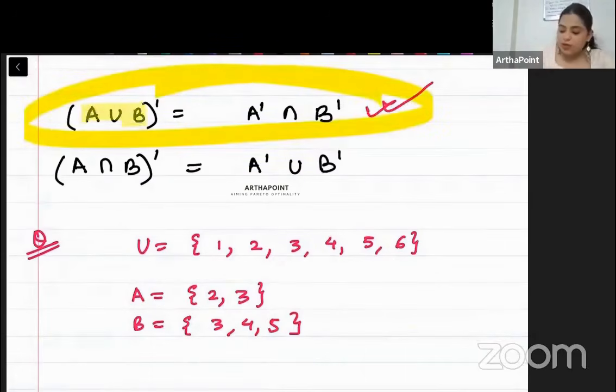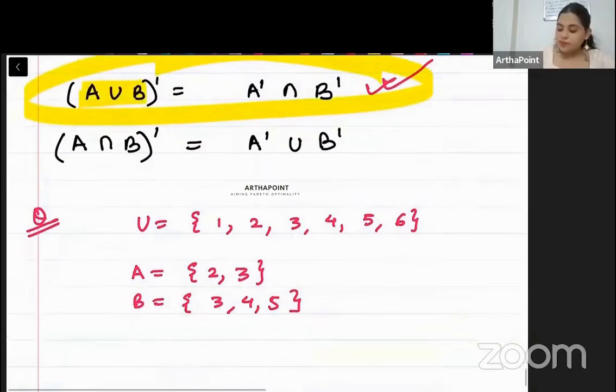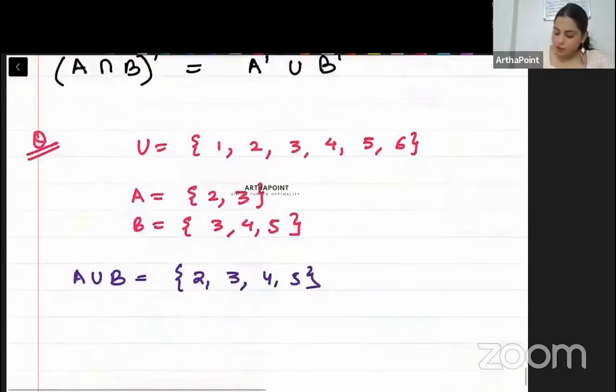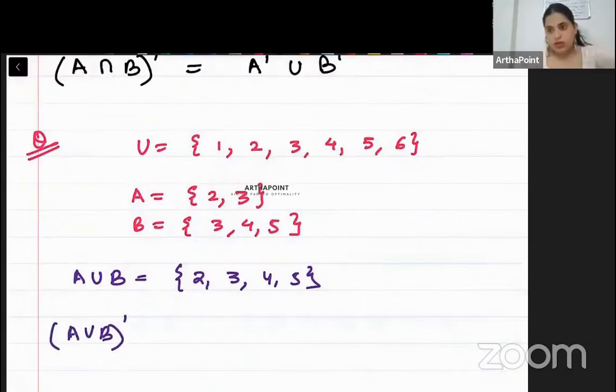So can you tell me what will be A union B, beta? A union B means all elements in A and B. So you will get 2, 3, 4, 5. If you have to find its complement, it means from the union, you will subtract this. So what will you get? You will remove 2, 3, 4 and 5. You will get beta 1 and 6.